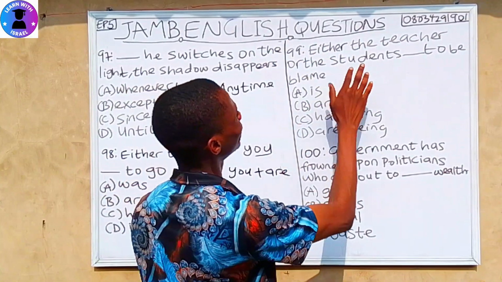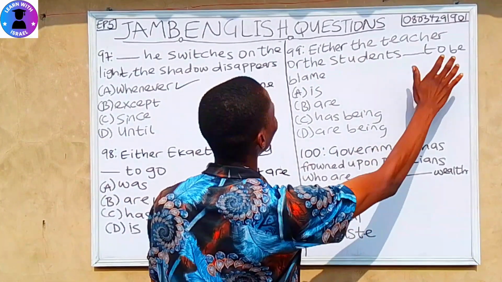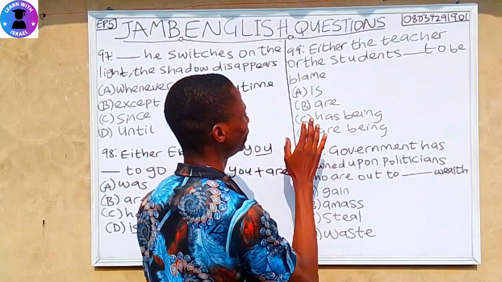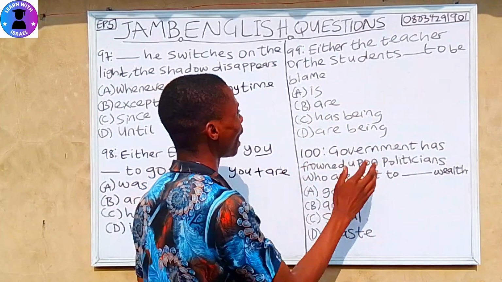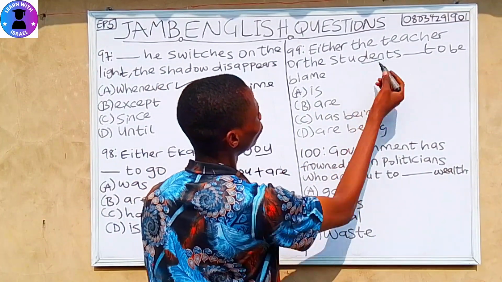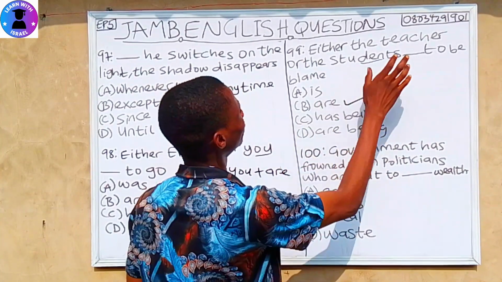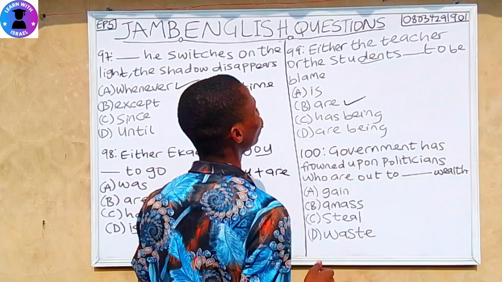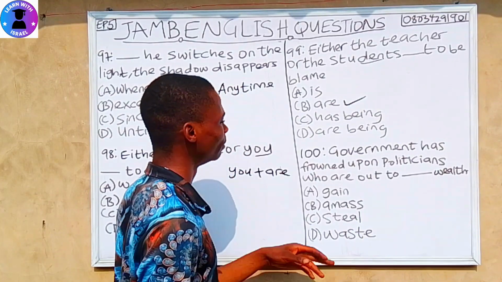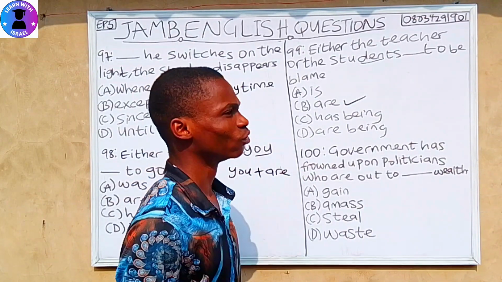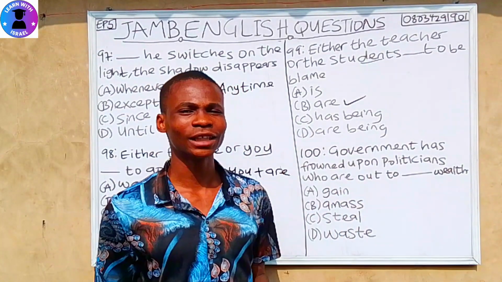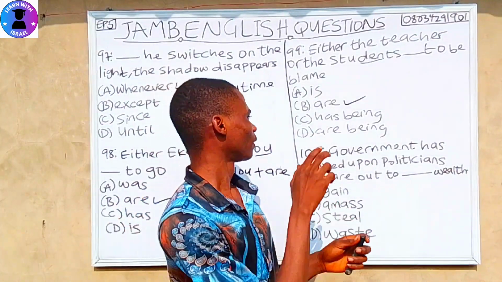Question 99. Either the teacher or the student dash to be blamed. A is, B are, C has been, D are been. So if we check student, student is also plural. So we go for are. Either the teacher or the student are to be blamed. Now, we'll be moving to question 100, which is the last question for episode 5.